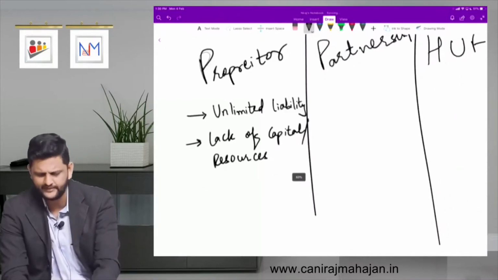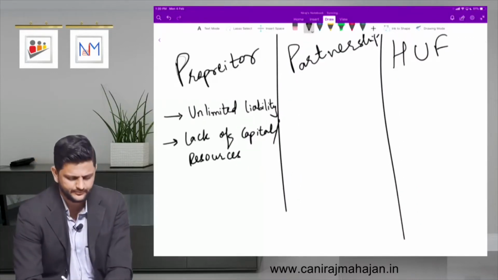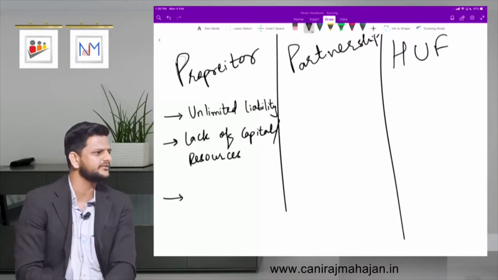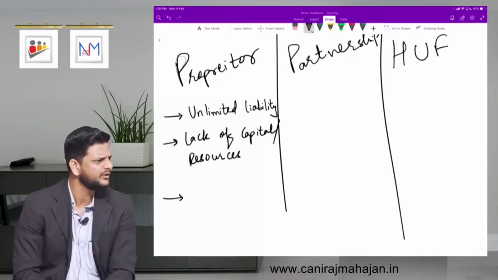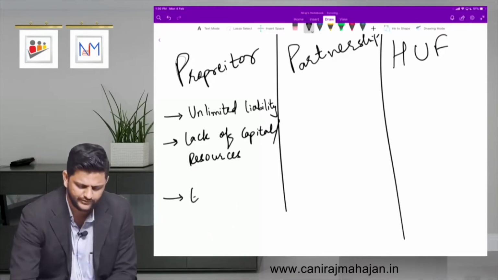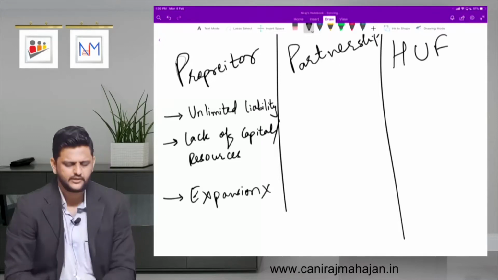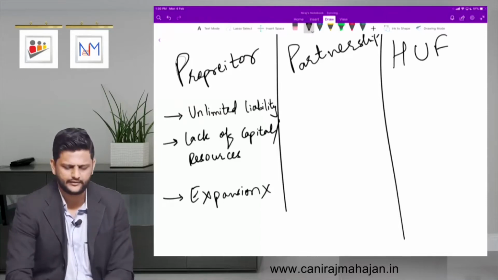No succession, fine, yes, because it doesn't have a perpetual succession. What else? Geographical limitation. Proprietor usually does business only in one location, so he is not able to expand. So expansion is out of the question, isn't it? Yes. So these are some important demerits of being a proprietor. Yes, good.